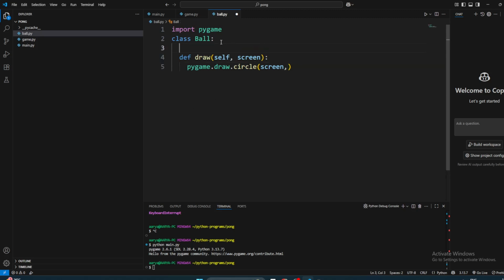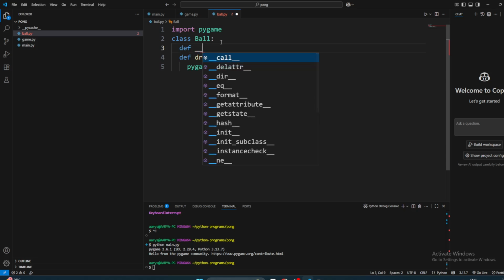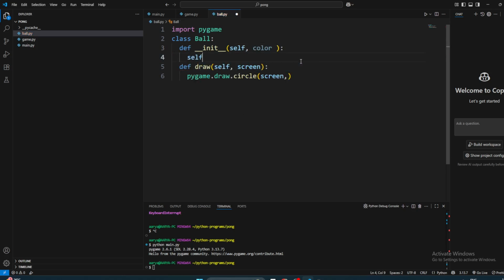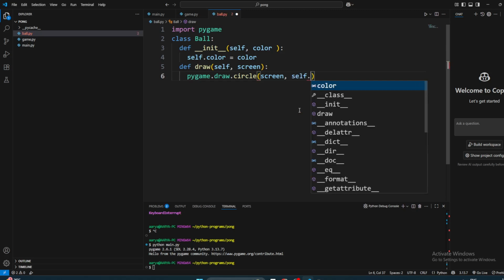So now again we need an init method. We're going to ask for self and a color. So now the user can give us the color, but we need to store this color inside the self, right? Self.color = color. So now we can access that color in this other method also. Then we can say self.color there.